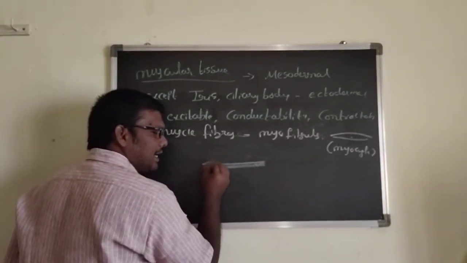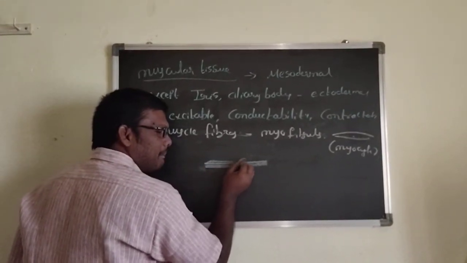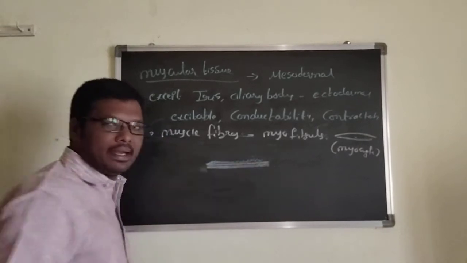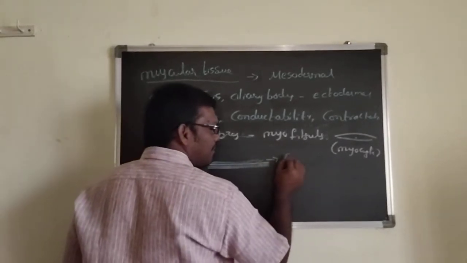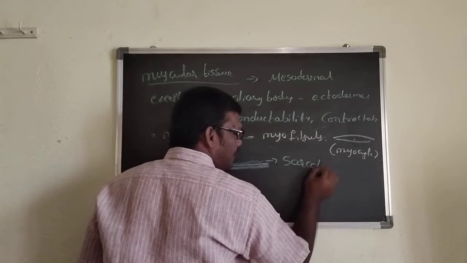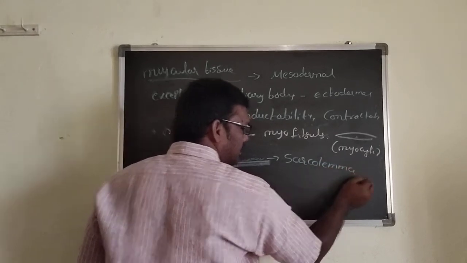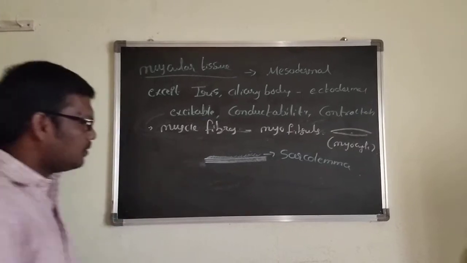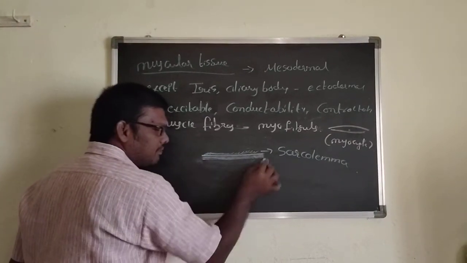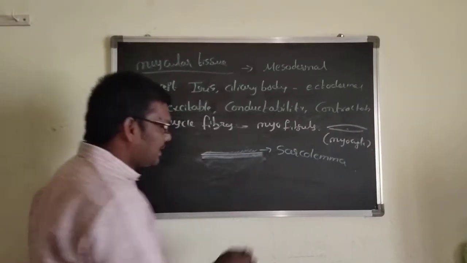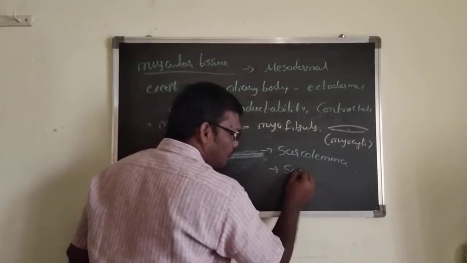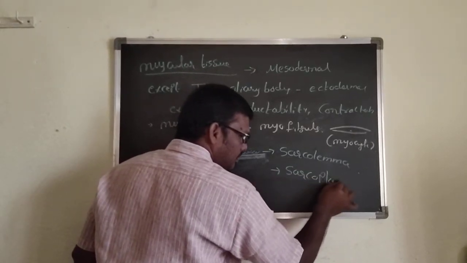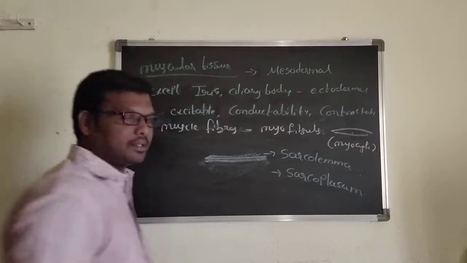It will be covered by a plasma membrane. That plasma membrane is called the sarcolemma. That is called what? Sarcolemma. Now, in this they have a plasm, like a cytoplasm, that is called sarcoplasm.